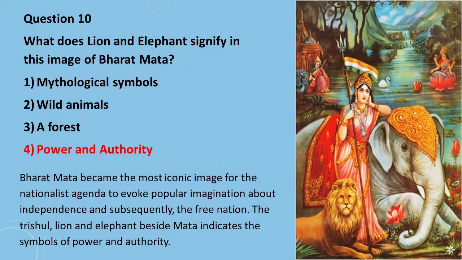Question number 10 is, what do lion and elephant signify in this image of Bharat Mata? And the option is the 4th one, power and authority. Bharat Mata became the most iconic image for the nationalist agenda to evoke popular imagination about independence and subsequently the free nation. The Trishul, lion and elephant beside Mata indicate the symbol of power and authority.